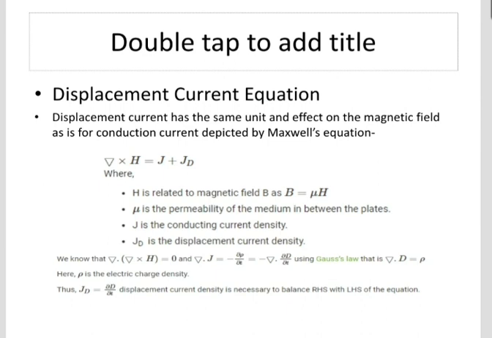The current due to the changing electric field is called displacement current, and the sum of displacement and conduction current remains constant along the closed path. The current that exists inside the capacitor is also known as the displacement current.